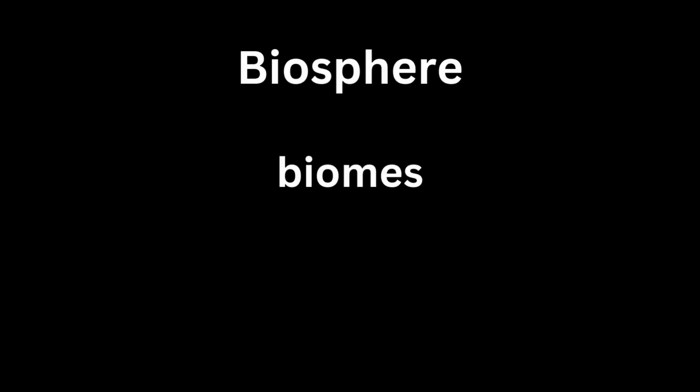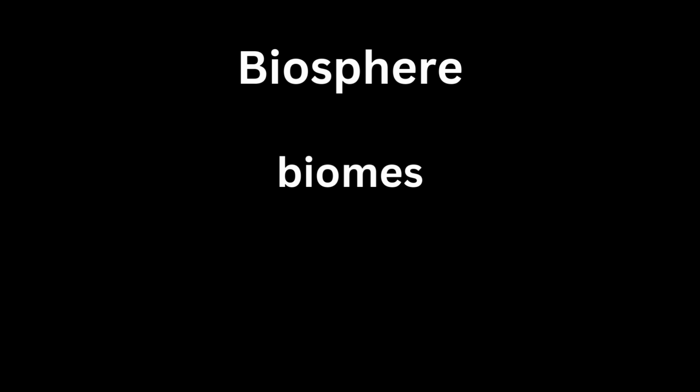The biosphere is made up of several biomes. Biomes are regions defined by specific abiotic factors to which plants, animals, and other organisms are well adapted. Terrestrial biomes are land-based biomes and are defined by their climate. Aquatic biomes are water-based biomes and are defined by their water depth and salinity. Some biomes can be very small. A microbiome is a group of microbes that naturally live on or within another organism.